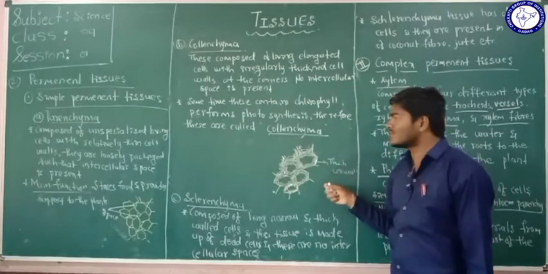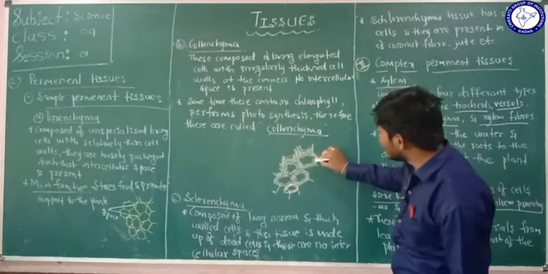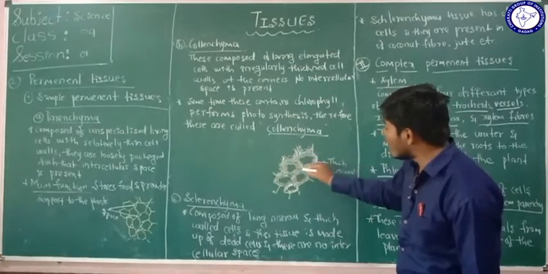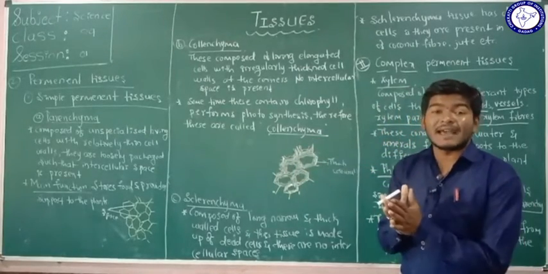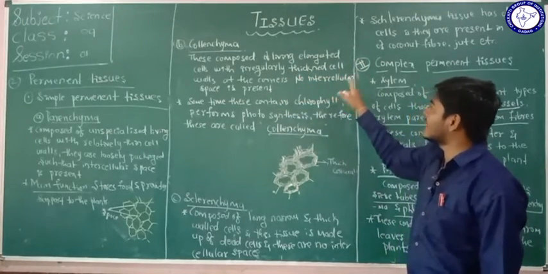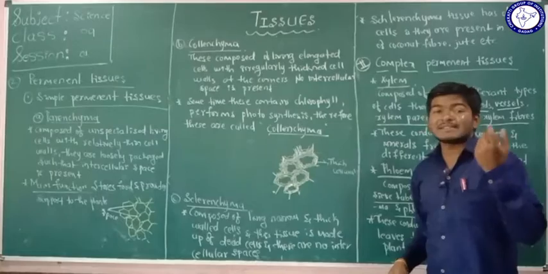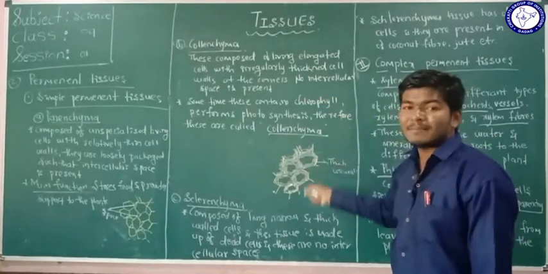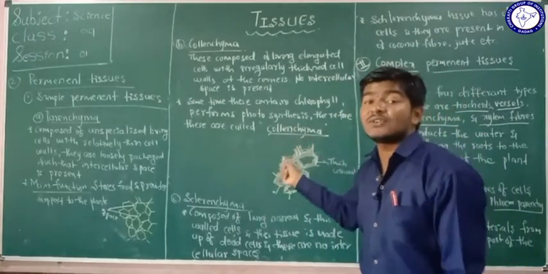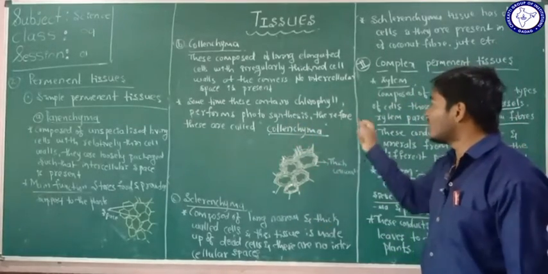See here, this is the structure of the collenchyma tissue. The cells have a thickened cell wall, and also no intercellular space is present. They are closely attached, isn't it? So this is composed of living elongated cells with irregularly thickened cell walls at the corners, and no intercellular space is present. Sometimes these collenchyma cells contain chlorophyll and perform photosynthesis.